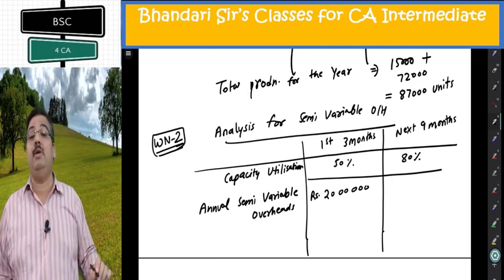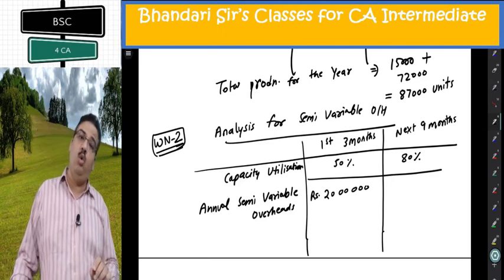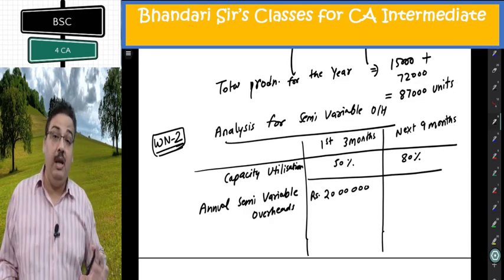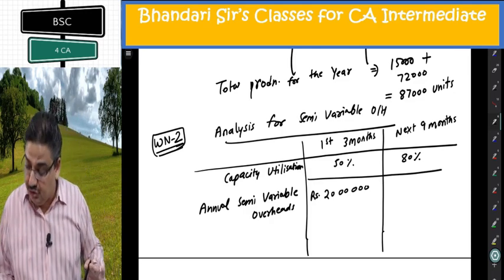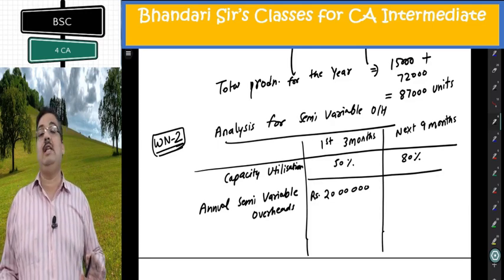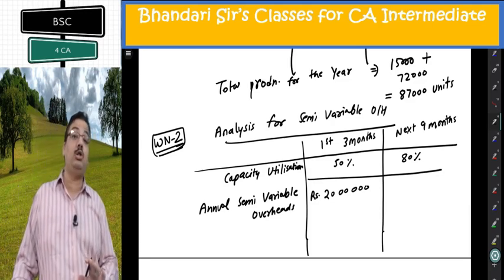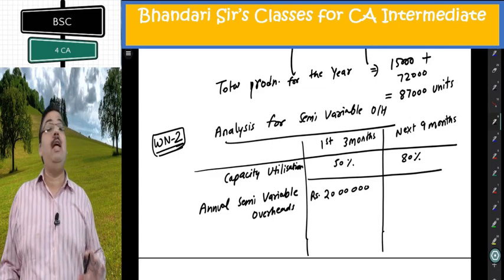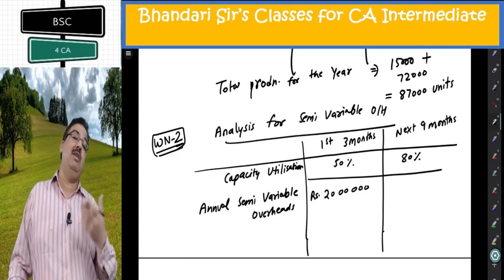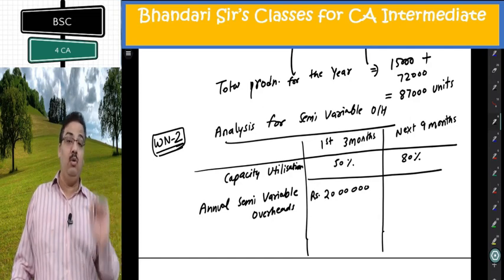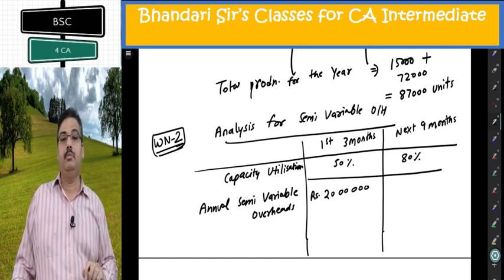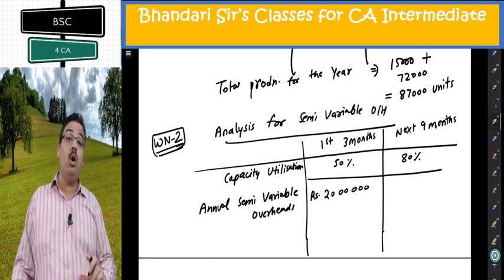What about 80%? Is it given for 80%? No. He is saying for every block of 25% or part thereof, additional semi-variable cost of 4 lakh is applicable. Now, how many blocks to be added? If I add one block, capacity reaches 75%. So, at 75% cost, annual cost is 24 lakh. But I need 5% more.